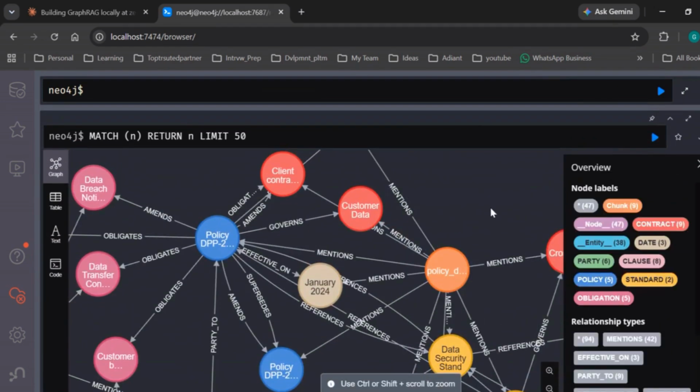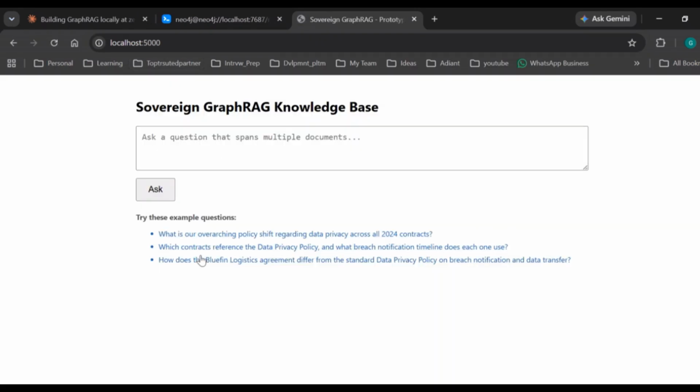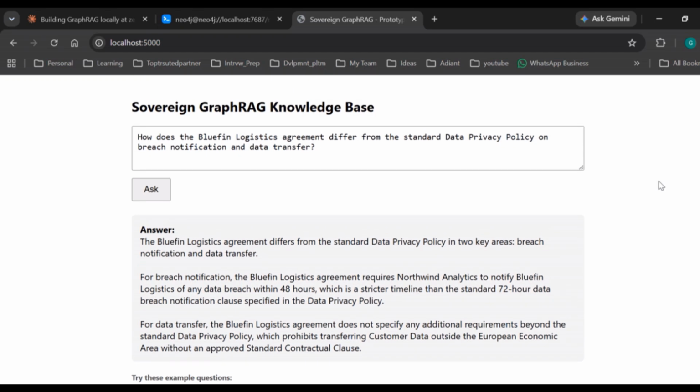And here's the fun part. A simple browser interface, no terminal needed. I type: what's our overarching policy shift on the data privacy across our 2024 contracts? Watch. It pulls from the policy and both contracts and gives me the real difference. The 2022 policy had a 5-day window. 2024 tightened it to 72 hours. And Bluefin negotiated an even stricter 48-hour clause. 3 documents synthesized into one answer.